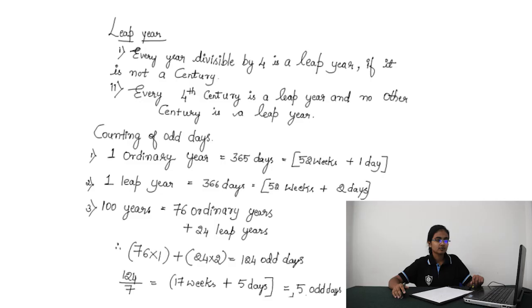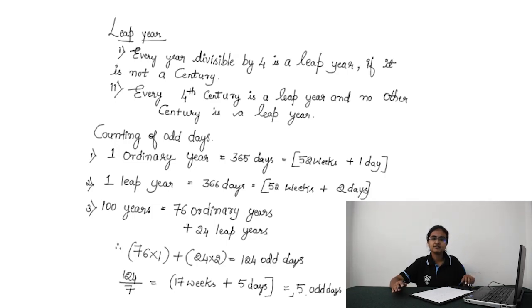Today's topic is calendar. Before solving the questions on calendar, let's understand the basic concepts and tricks involved in it. We are supposed to find the day of the week on a given date. For that, we use a concept called odd days. Number of days more than a complete week is called odd days. You all know that a leap year will have 366 days.